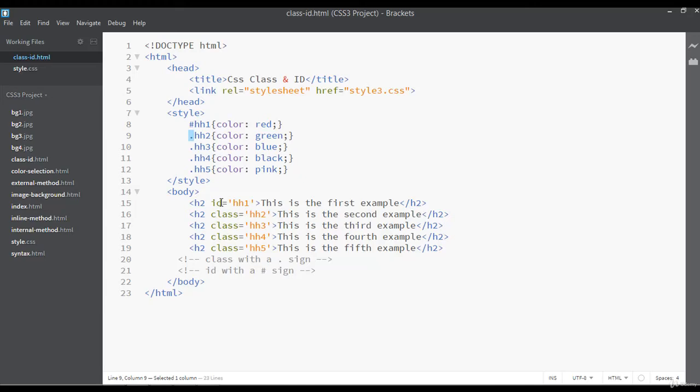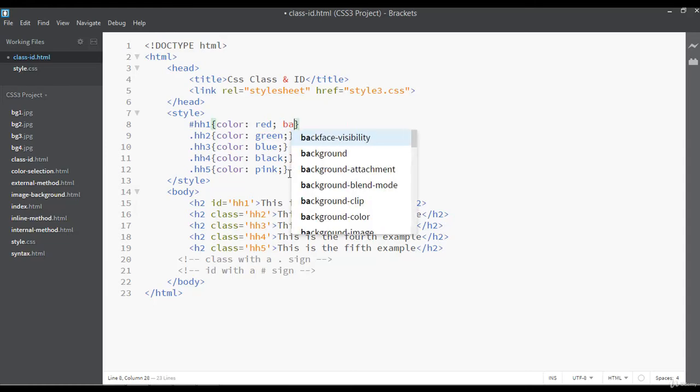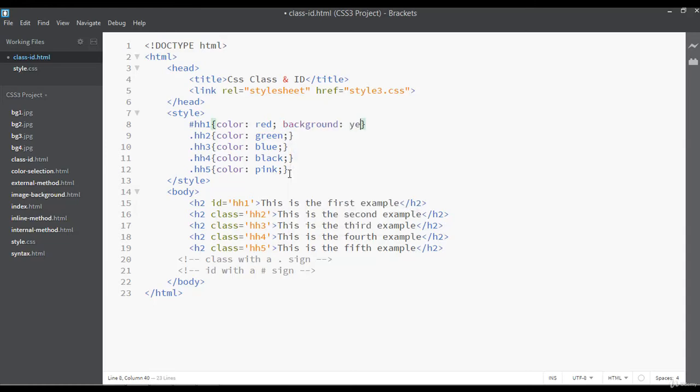So we can use class and id when we want to give different styles to the same element, as we used here. For example, heading 2 is used 5 times here. So we have given different class names, then we selected these class names with dot for class and hash for id. We have given a different text color. For example, you can say the background for the first one should be yellow.